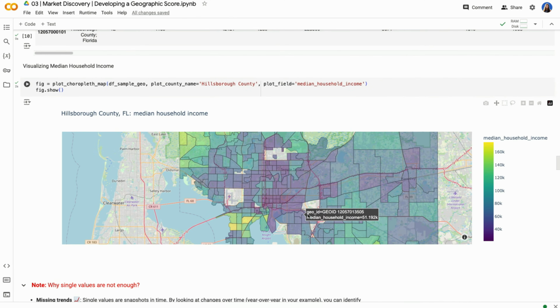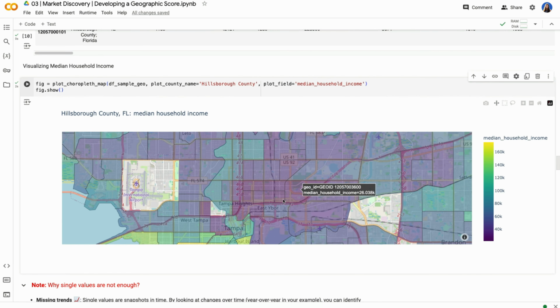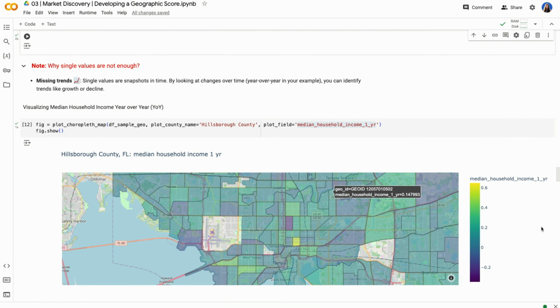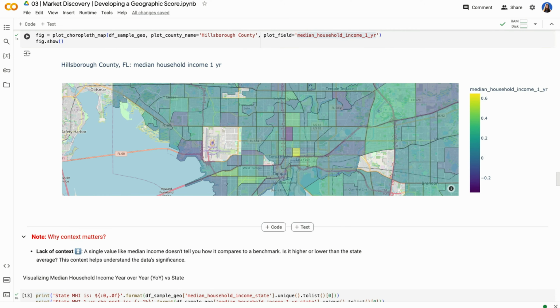And if we look at this area up top, and if I actually zoom in a little bit, this area was actually just labeled purple, meaning it had lower median household income in relation to the rest of the city. So by looking at year over year changes, we could say, looks like there's some growth happening here. Maybe we want to explore it. Now, because I'm from the area, I know that Ybor City is transforming. It's actually having a lot more newer builds as well, where old 1940s homes are being torn down in favor of new construction. So even though we now are looking at year over year changes, what are we still lacking?